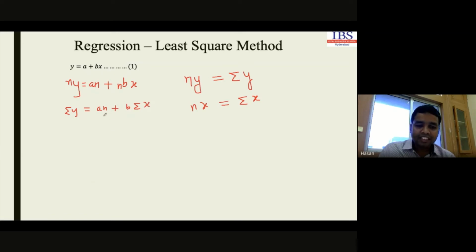Now if we divide this entire thing by n, it will be formed in this way: summation of y by n will be equal to a plus b of summation of x by n. I have just divided both sides by n. And we know that the summation of y by n is the average value, y bar, and summation of x by n will be the x bar value. Up to this it is clear.